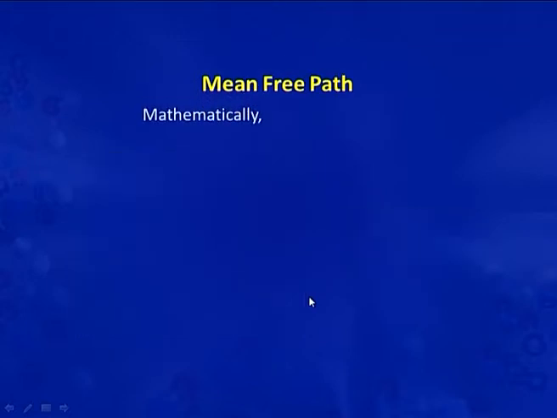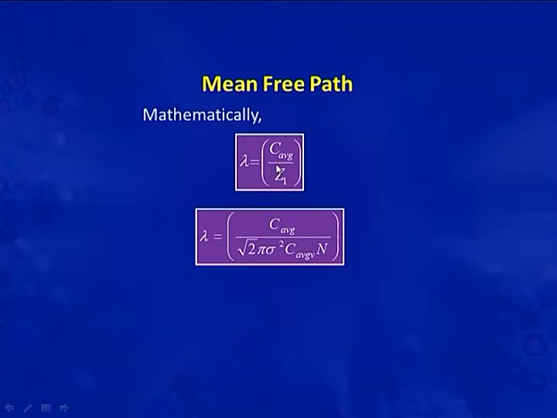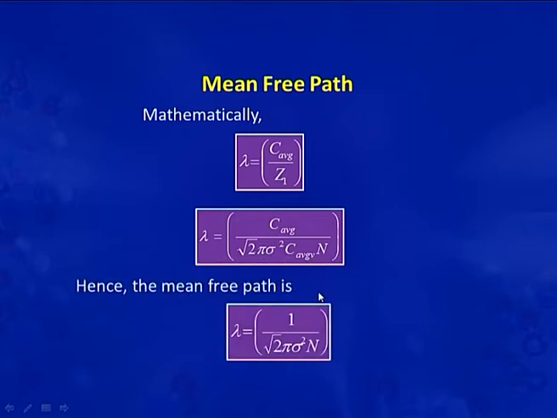Mathematically, the mean free path, written as lambda, is equal to C average by Z1. We put the value of Z1 here. So, lambda is equal to C average by root 2 pi sigma square C average into N. So, we can write this equation as lambda is equal to 1 by root 2 pi sigma square into N.